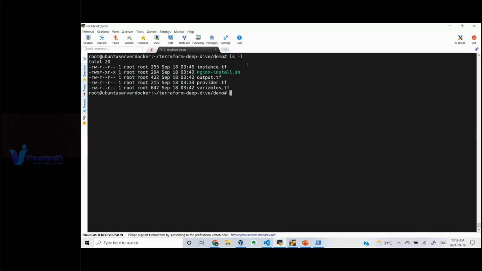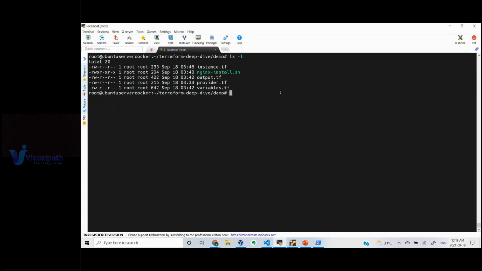Now, from wherever I'm trying to execute, that is called the root module. Root module means the place from where you are executing this command, where your Terraform configuration files are present. This is called the root module. So from here I'm trying to execute the command.